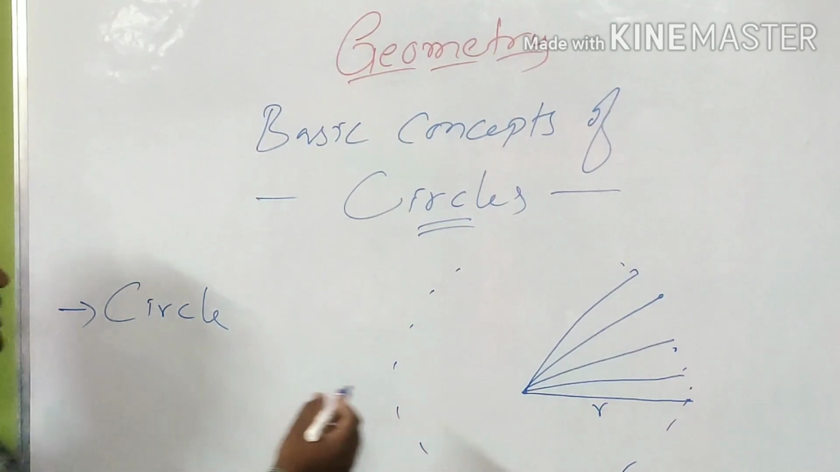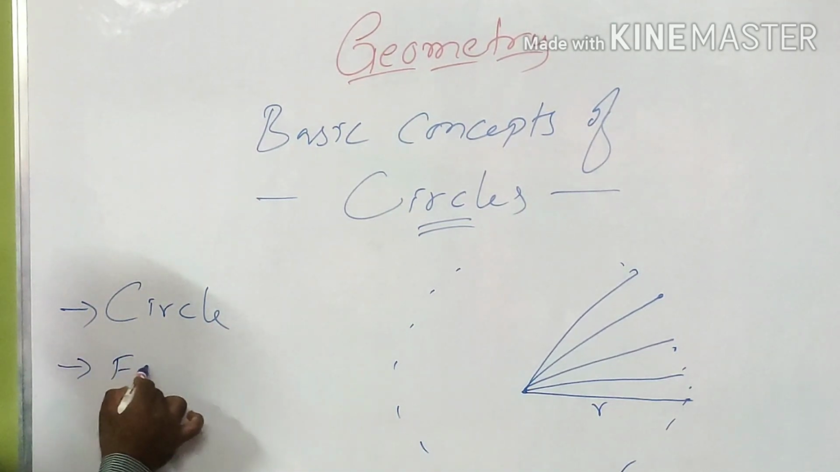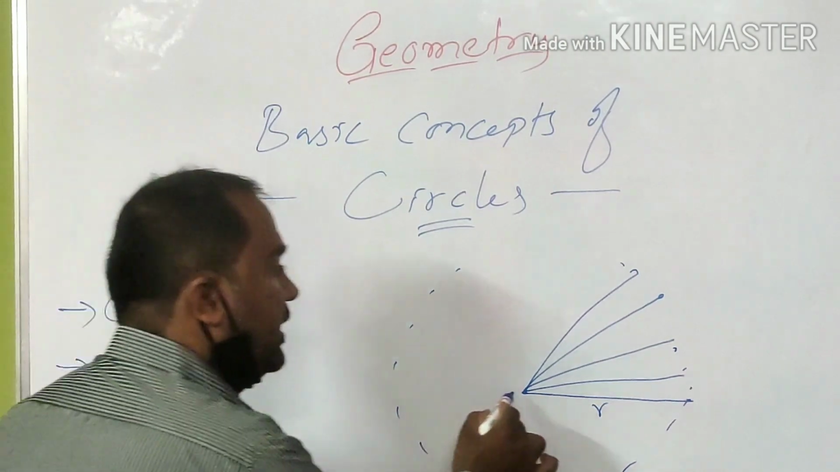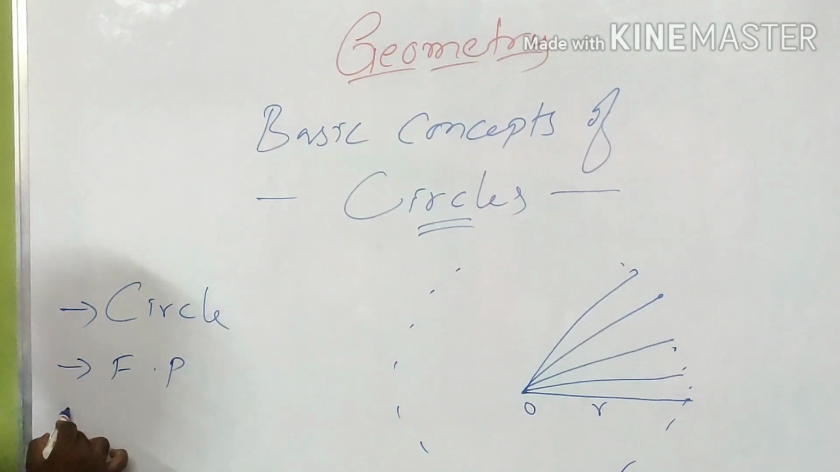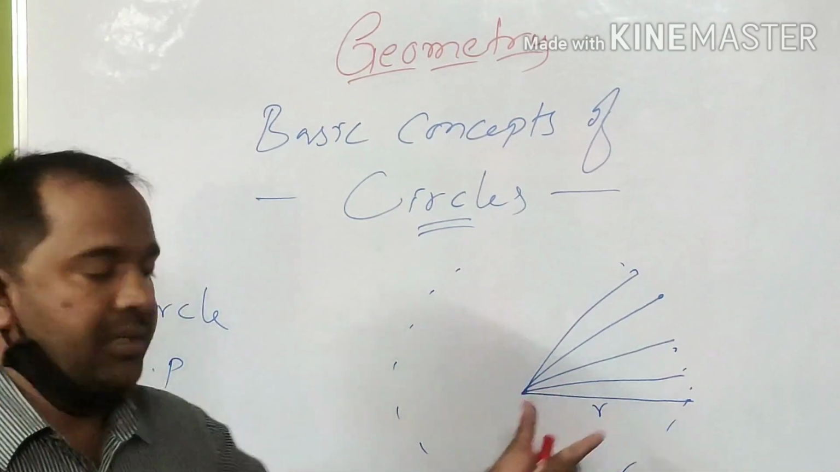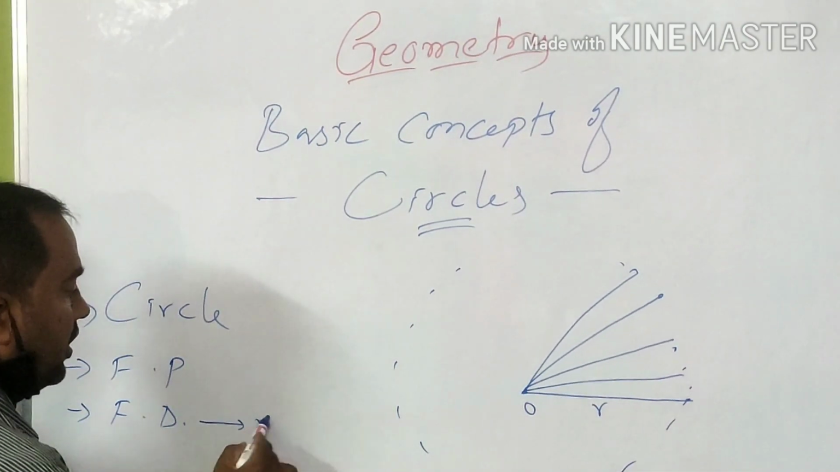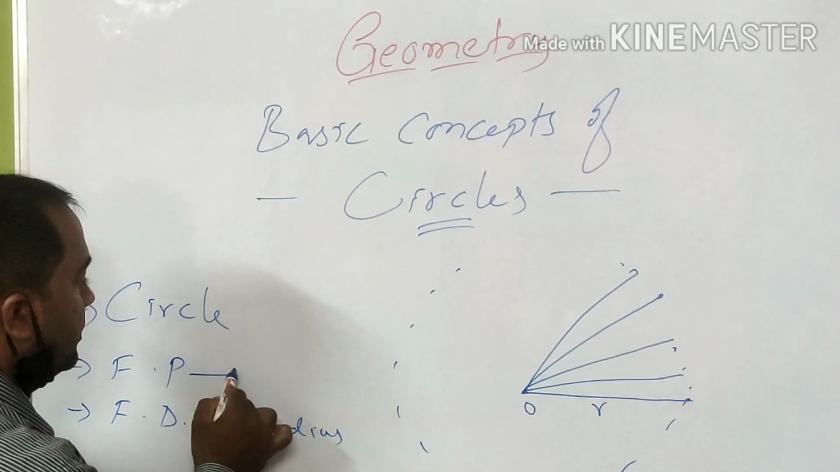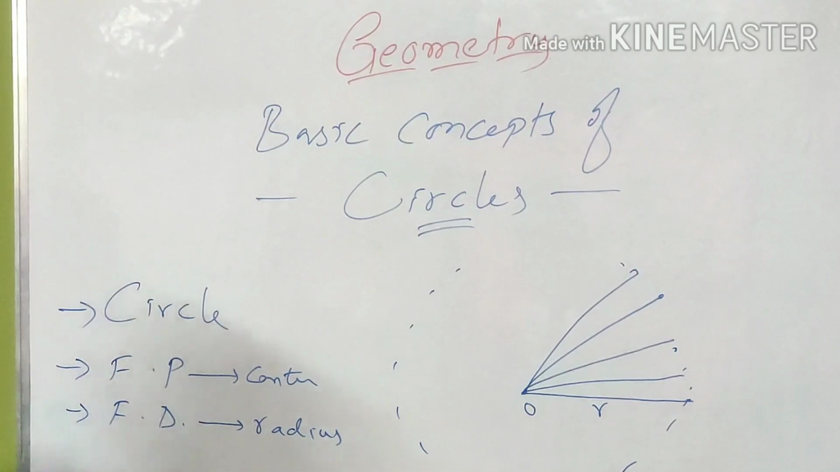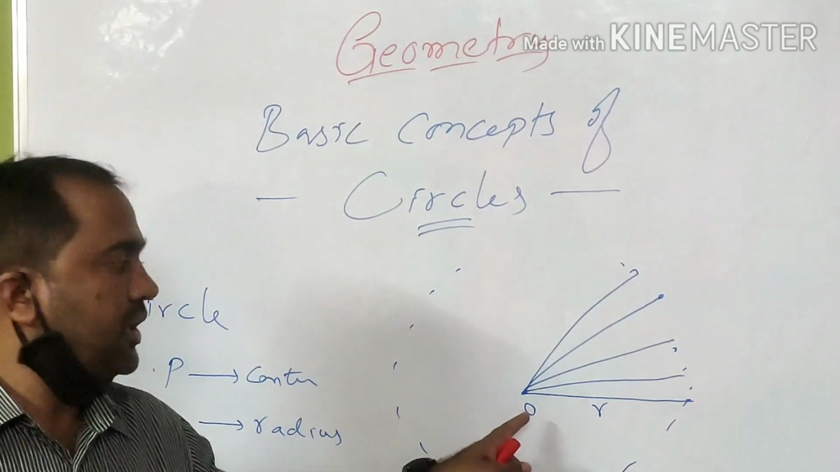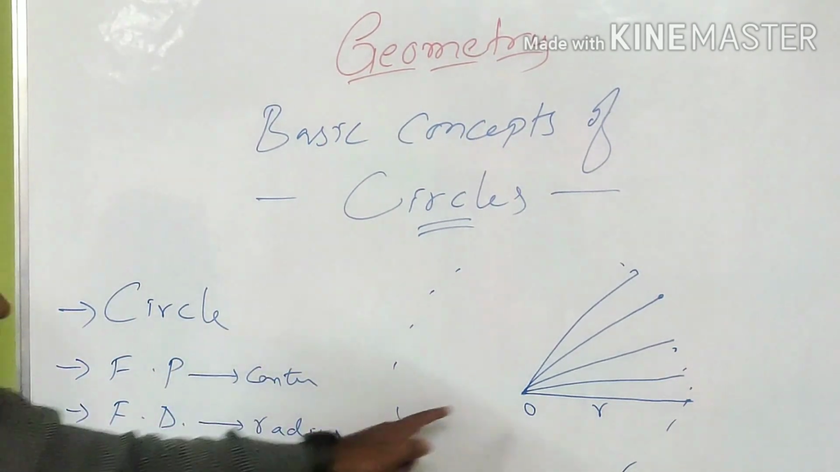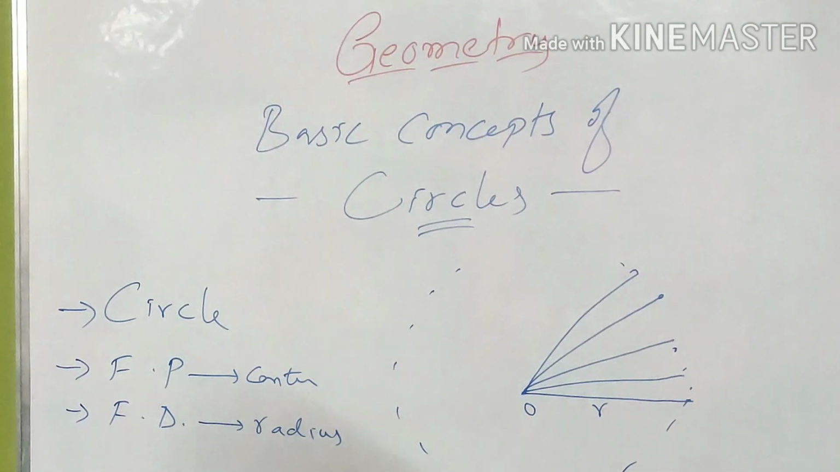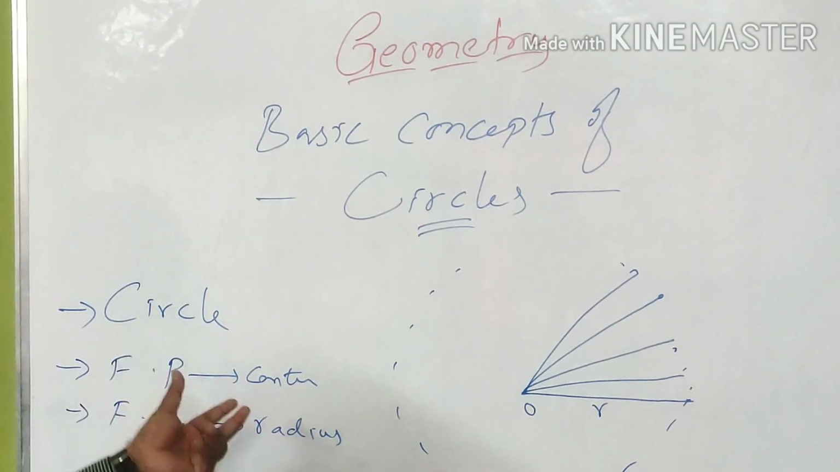Now, what is this fixed point? This fixed point is called the center of the circle. Then we have the fixed distance, an equal distance. What is it called? It is called the radius. So a circle is a set of points equidistant from a fixed point. The fixed point is called the center, and the fixed distance is called the radius. These three are the basic terms of a circle.